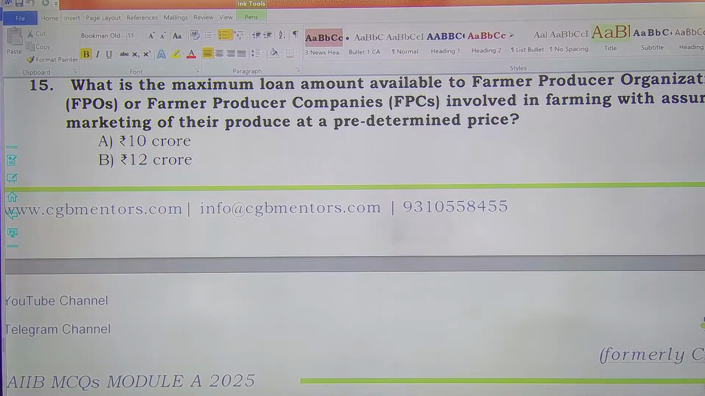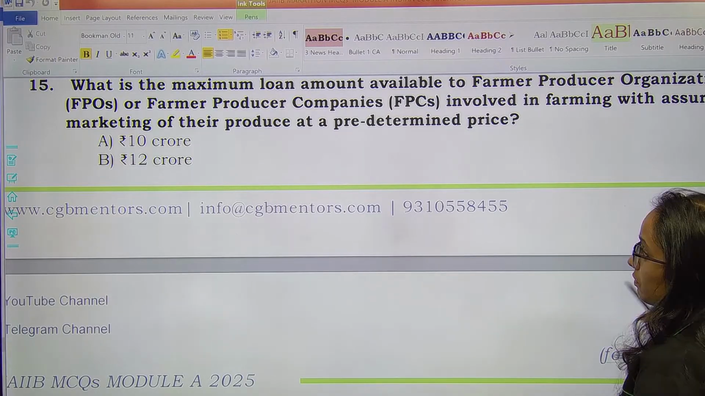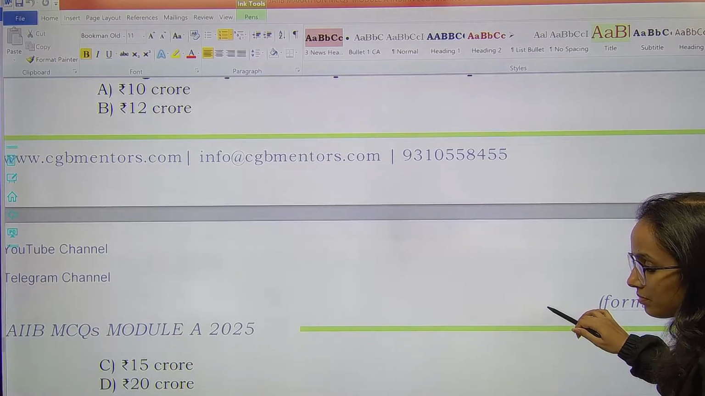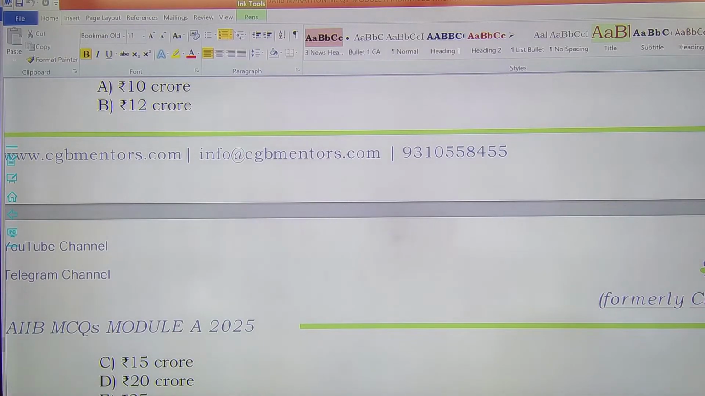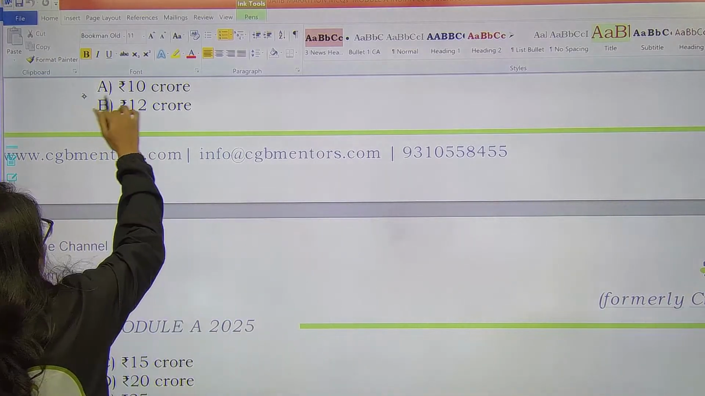Next one, what is the maximum loan amount available to FPO involved in farming with assured marketing of their produce at a predetermined price? These are the options. Next one is 10 crore, right? So the correct answer here will be 10 crore. Option A.